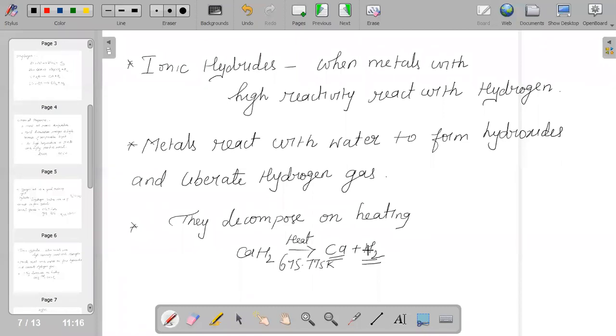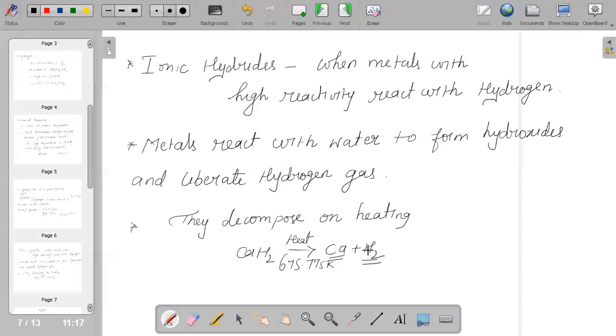And when we talk about covalent or molecular hydrides, they are mainly formed by p block elements and very few s block elements, which have less electronegativity difference compared to hydrogen. Covalent or molecular hydrides are basically binary compounds and they have covalent bonds.